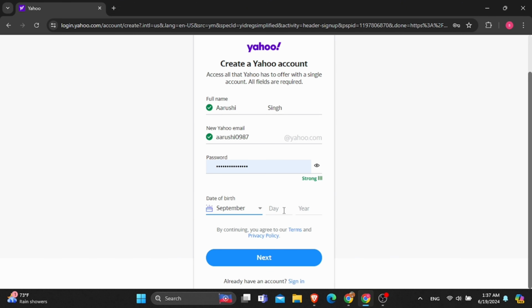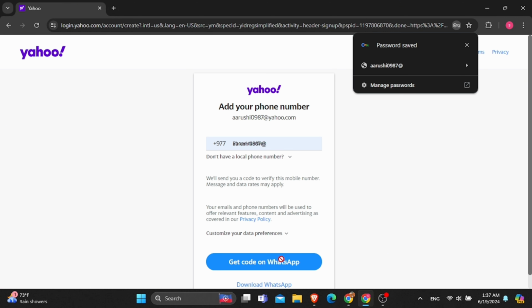And now once you click on the next option, you will see the option to provide your phone number. So simply provide your phone number and click on the option of get code on WhatsApp. After that, once you enter the verification code, you will be able to verify your identification and create your new Yahoo Mail.